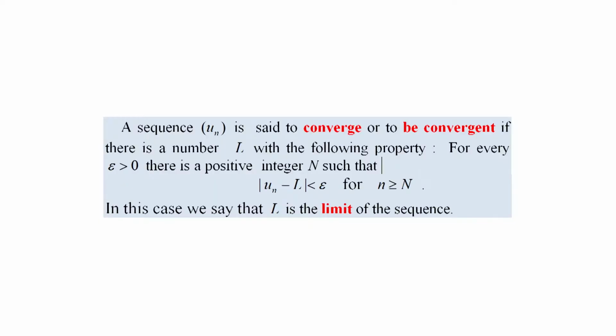The precise definition of limit of a sequence of real numbers follows. A sequence u_n is said to converge or to be convergent if there is a number L with the following property. For every epsilon greater than 0, there is a positive integer N such that absolute value of u_n minus L less than epsilon for n greater than or equal to N.